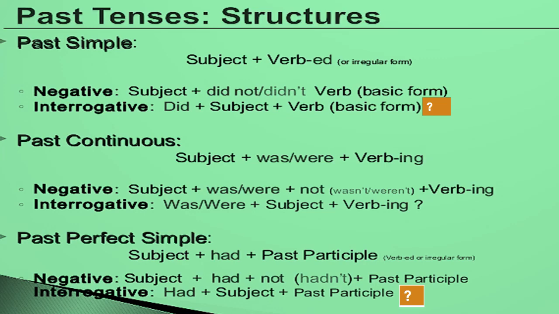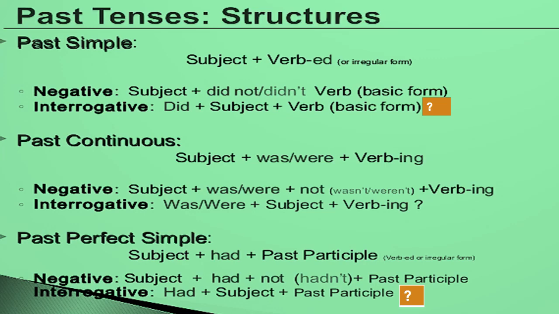Then in interrogative was or were will be used in the beginning, then subject, then ing form of the verb and question mark. In past perfect we learnt that we use subject plus had plus past participle, and in negative we use not after had, and in interrogative had is used in the beginning.